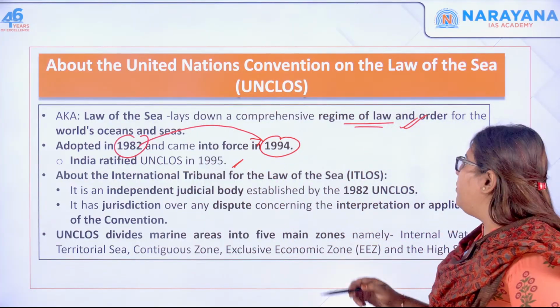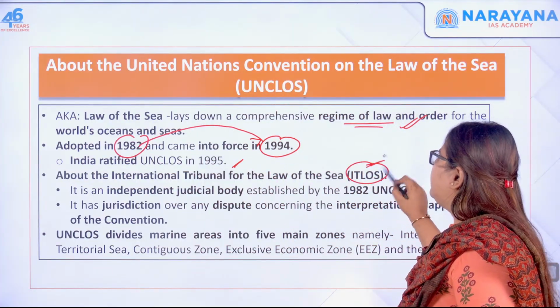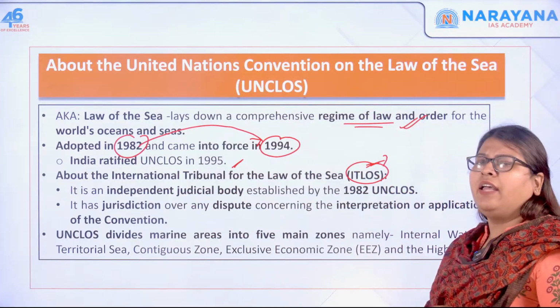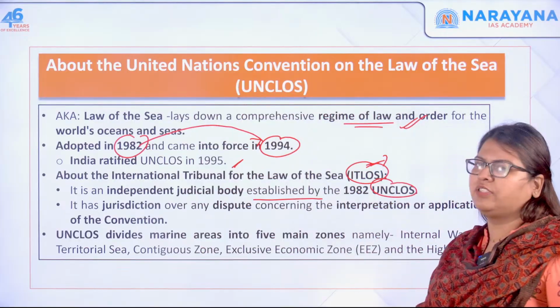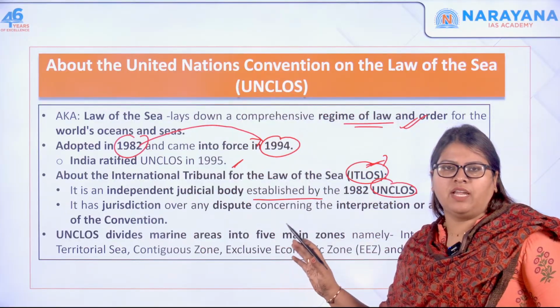Now, the International Tribunal on the Law of the Sea, ITLOS, is an independent judicial body that was established under the UNCLOS. What jurisdiction does it have?